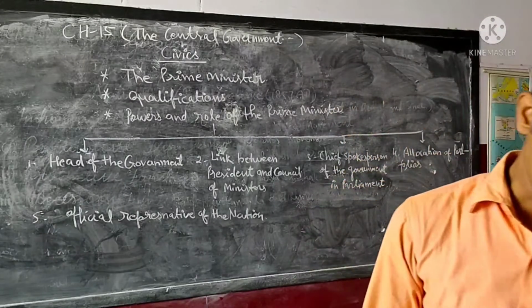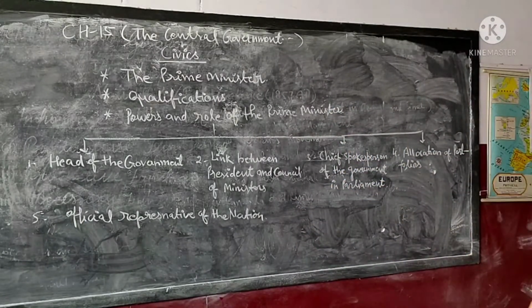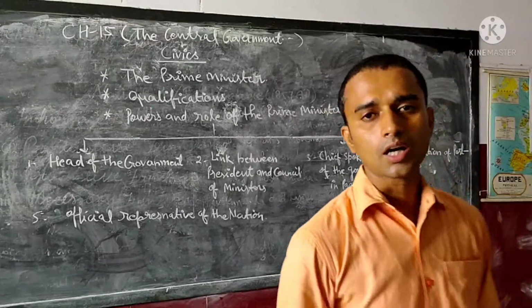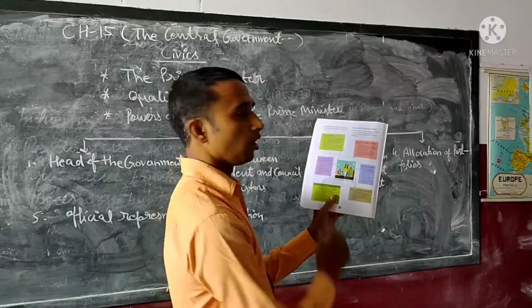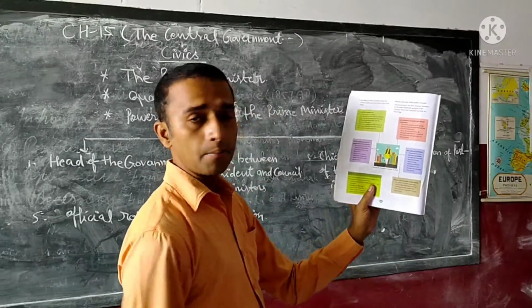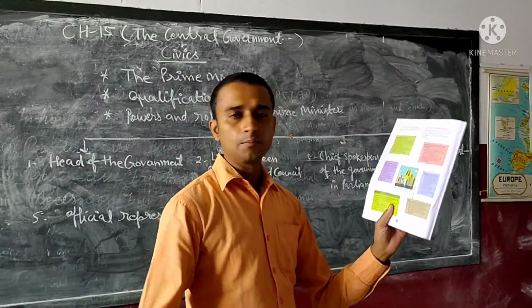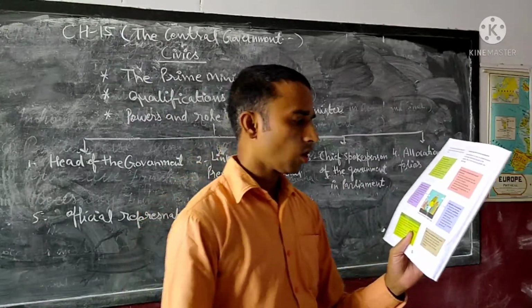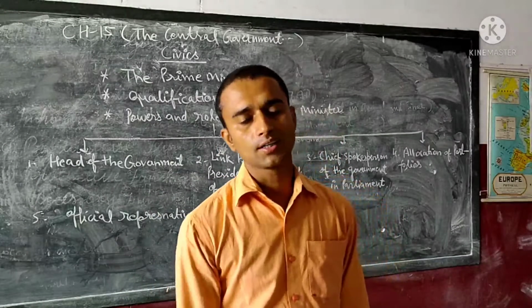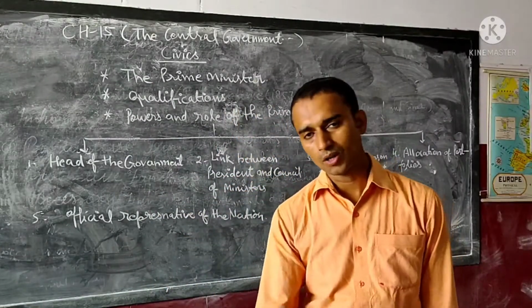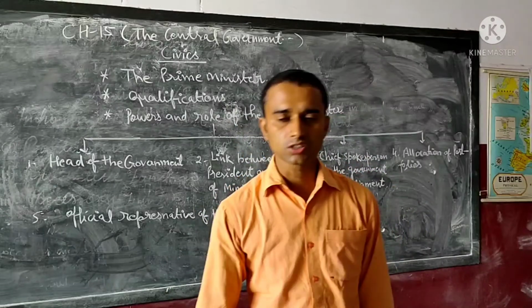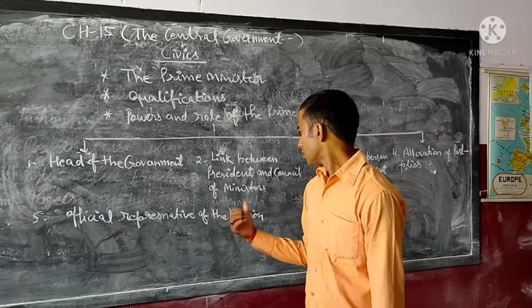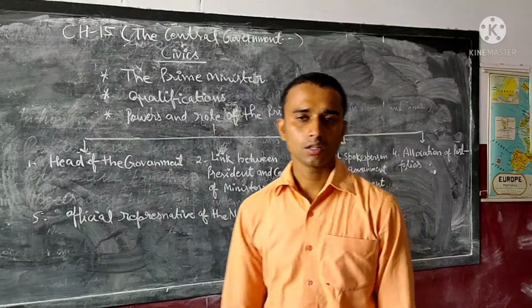It is also a power. We can say the Prime Minister is the spokesperson of the government, and in the Parliament the Prime Minister announces important policies and decisions of the government. All important decisions and all important policies are announced by the Prime Minister from the side of the government.